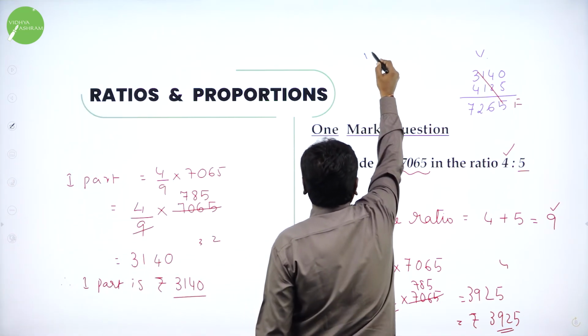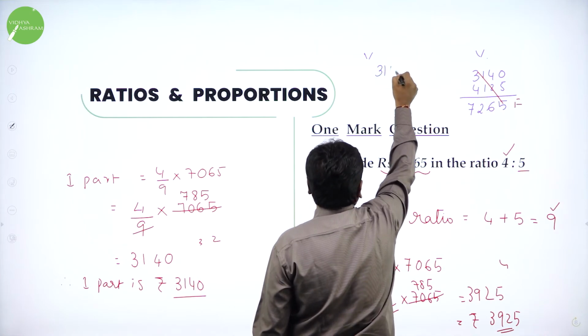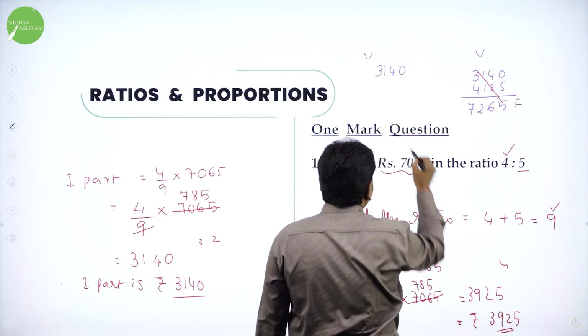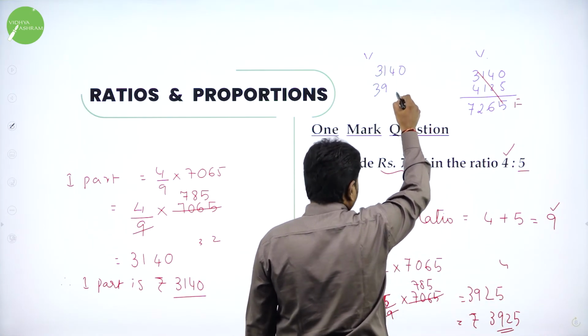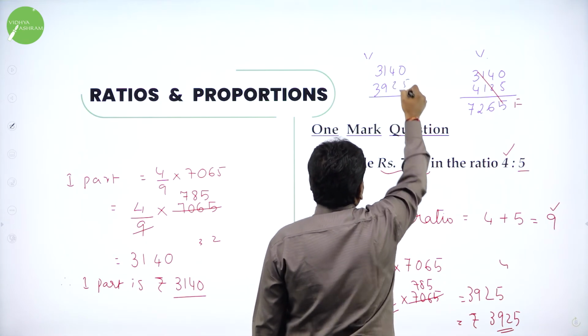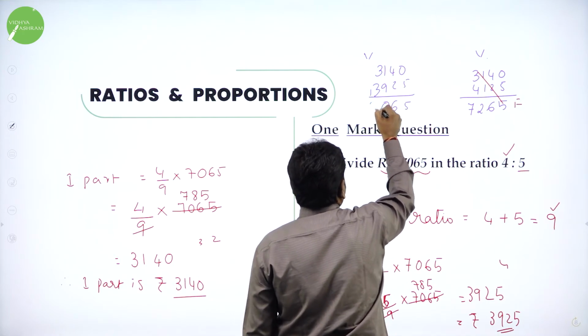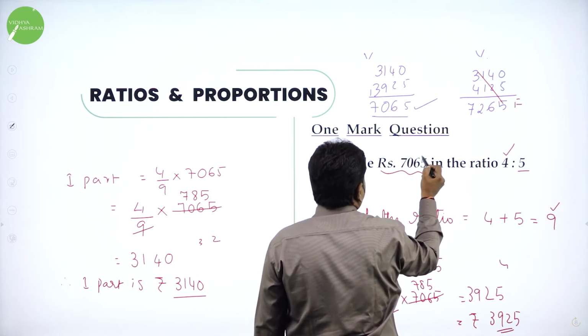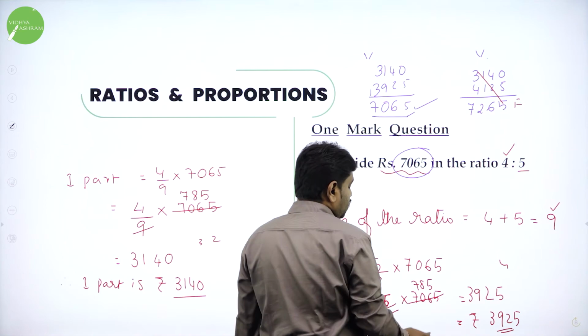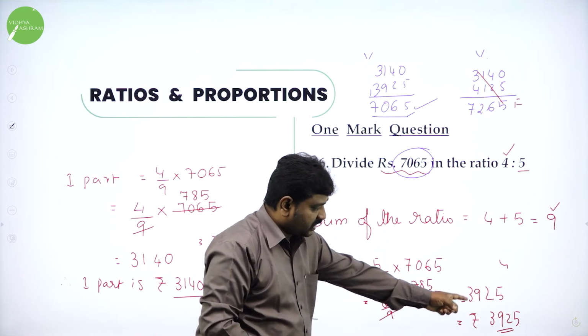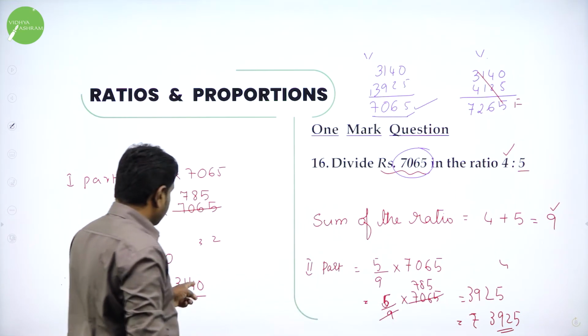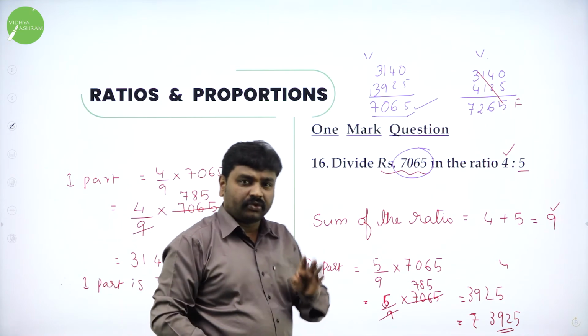So now again verify. What is the first part? 3,140. What is the second part? 3,925. Now you simplify. 10 plus 5 is 15, and it is 7,065. Exactly whatever is given. We got it. So the parts are rupees 3,925 and rupees 3,140. I hope all of you understood.